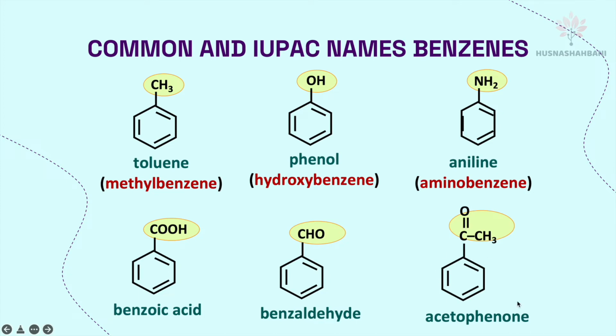So for you to call it acetophenone, make sure the carbon that is attached to the benzene ring has the double bond O, not this carbon. The carbon that is attached to the benzene ring has the double bond O, then you can call it acetophenone, with the total number of carbon substituent 2.